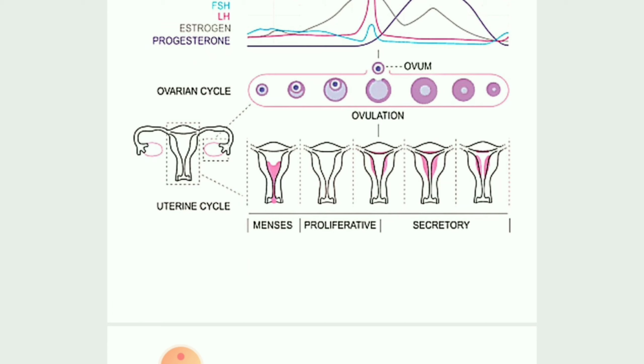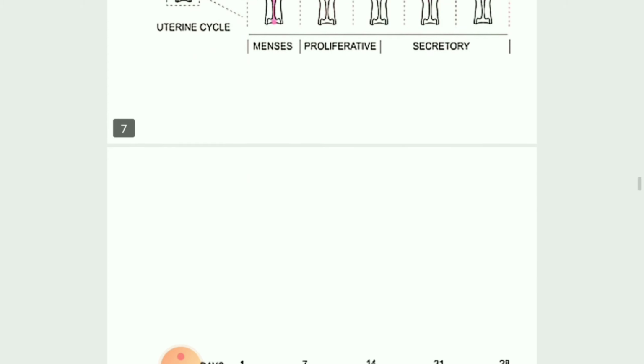Then this is your uterine cycle. The first one is your menstrual phase, then proliferative, then secretory. These three phases are there. And the last important phase is your ovulation phase.